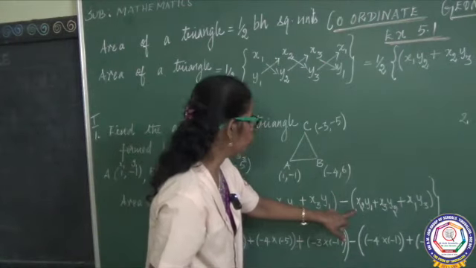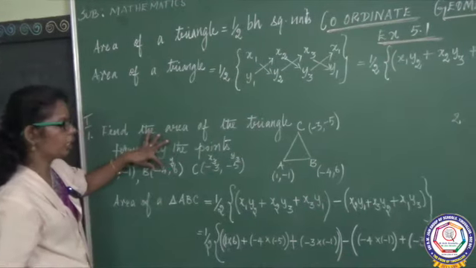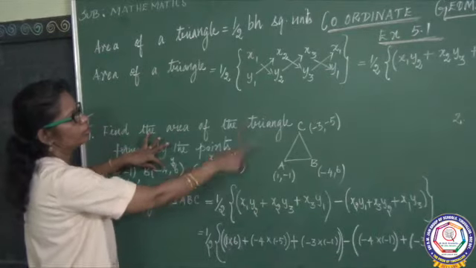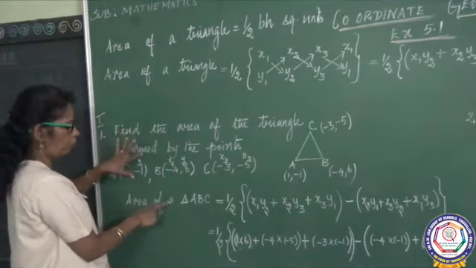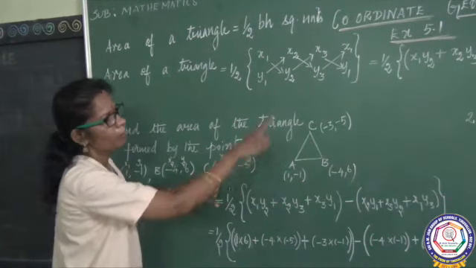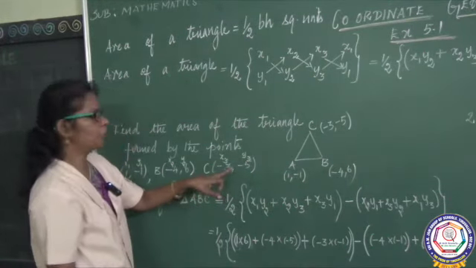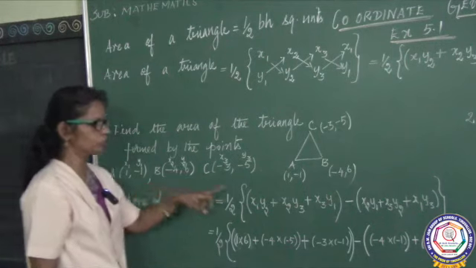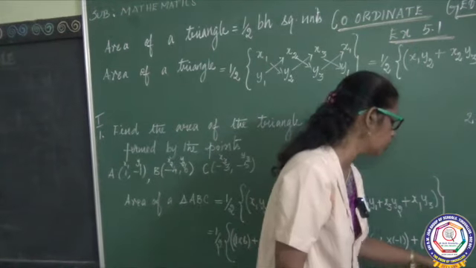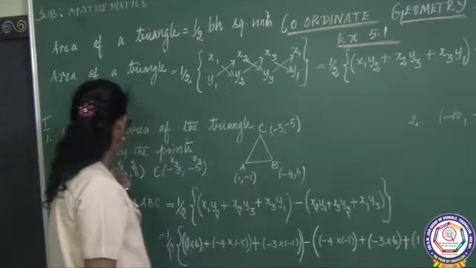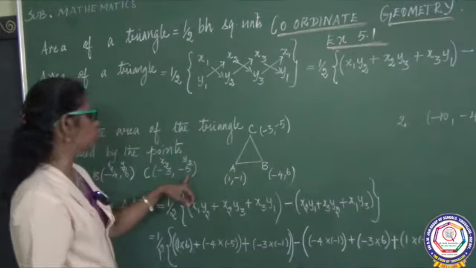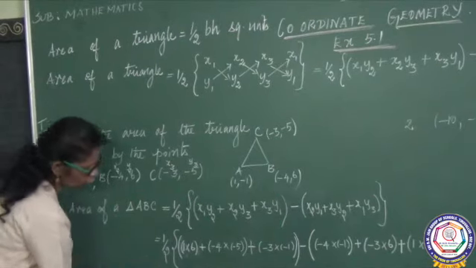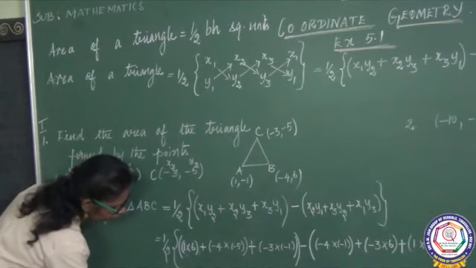Minus x2 y1, x2 is minus 4, y1 is minus 1, plus x3 minus 3, y2 is 6, so minus 3 into 6, plus x1, which is 1, y3 is minus 5. Now I am going to simplify.